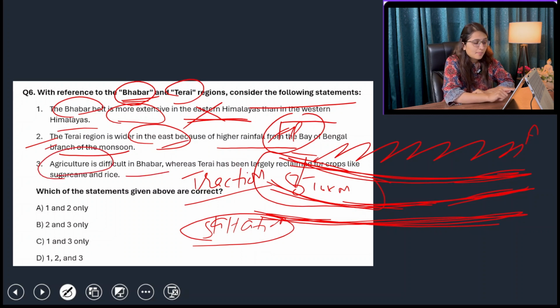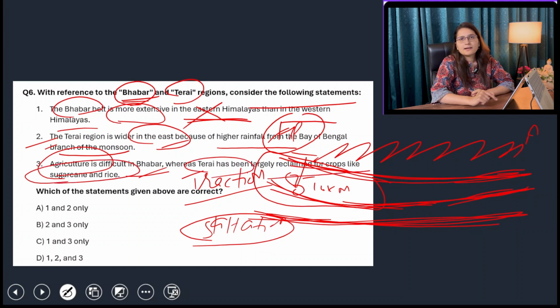Agriculture is difficult in Bhabar, yes, because there are rocky surfaces, whereas Terai has been largely reclaimed for crops like sugarcane and rice. Terai is the region where there are muddy or swampy regions. So the amount of forests is very large. All the animals which are larger in size and shape, which require more water for survival, like rhinoceros, the big buffaloes, hippopotamus, are basically found in this Terai region.